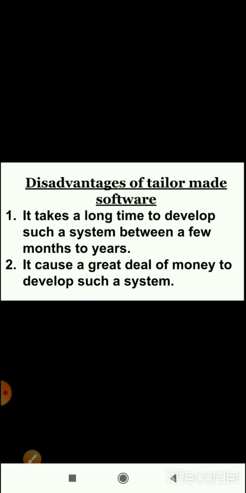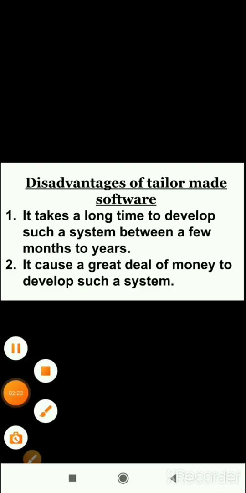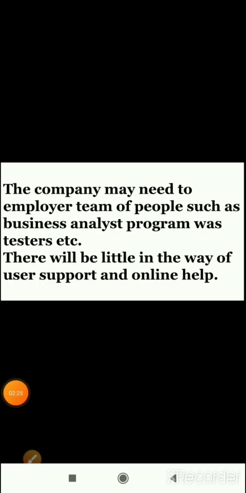It costs a great deal of money to develop such software. The company may need to employ a team such as business analysts, programmers, testers, etc. There will be little in the way of user support.